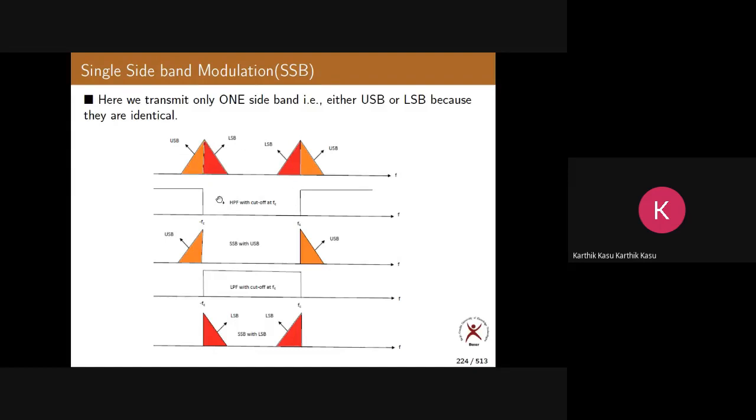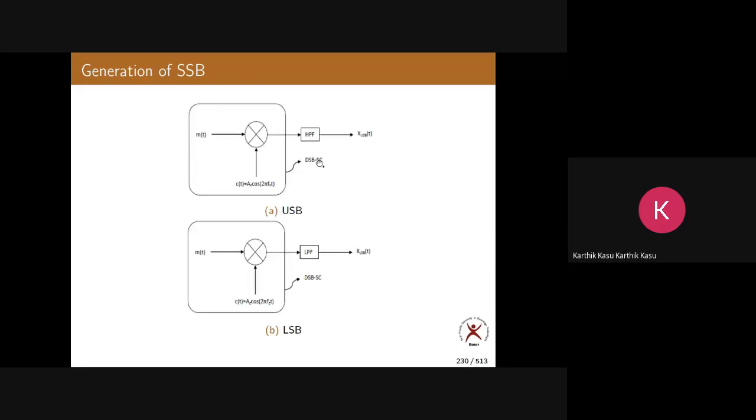What do you get? You get SSB having the upper sideband. So this is the generation of USB. Otherwise, generate DSBSC and pass it through a low pass filter, and you get the lower sideband. So this is a generation method of SSB.